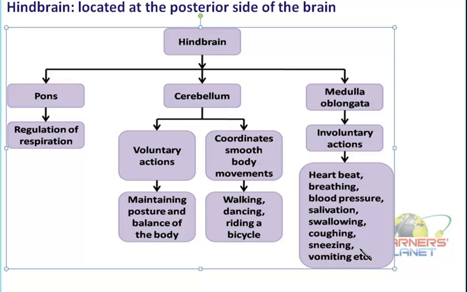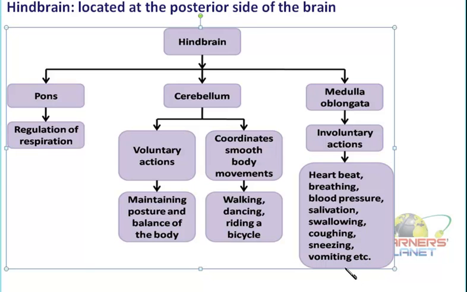Is it automatically happening? No, you have to close your nostrils and take some action to avoid it. But if it is happening, it is actually an involuntary action. You are not inviting something so that you can sneeze out, isn't it? So it is an involuntary action.